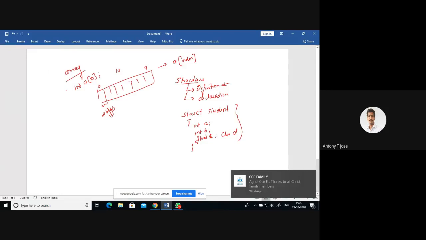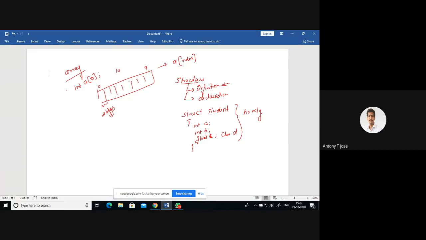If I am defining a structure, it tells the compiler that if I am using a structure named student, then all these are the member elements that need to be there. And one thing you have to understand is that when you are defining a structure, no memory will be allotted.